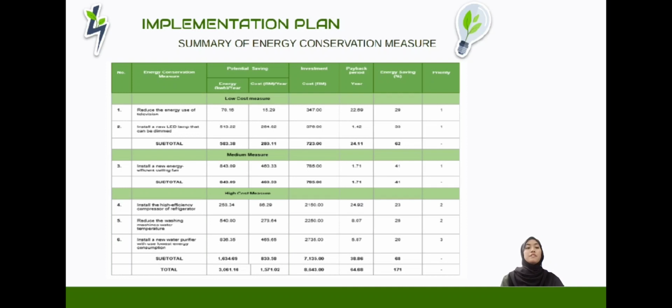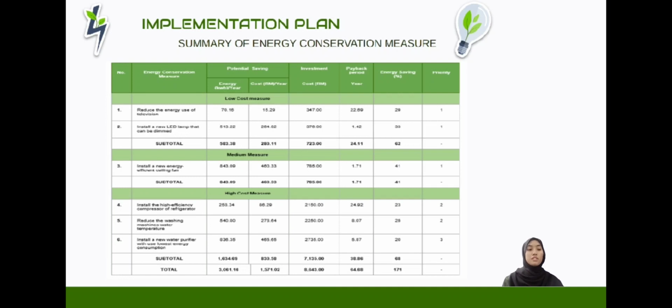The energy conservation measures are divided into 3 categories, which are low cost measure, medium cost measure and high cost measure. We also rank them into 3 priorities. The first priority in the low cost measure is to reduce the energy use of television and install a new LED lamp that can be dimmed. For the medium measure, installing a new energy efficient ceiling fan is also categorized as the first priority. Next, the second priority or second rank in the high cost measure is to install a high efficiency compressor for the refrigerator and reduce the washing machine water temperature. For the last priority, or the third rank, we discussed that we have to install a new water purifier.